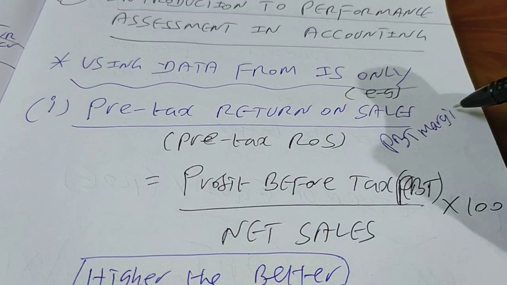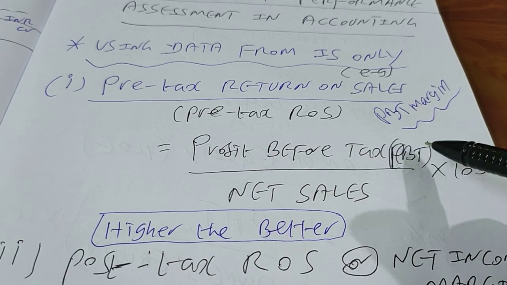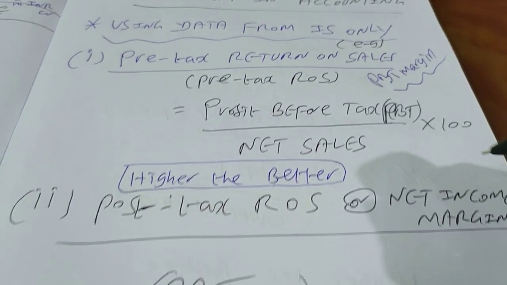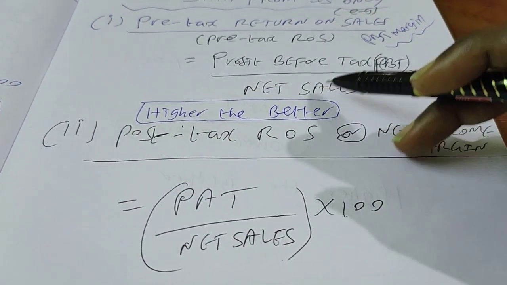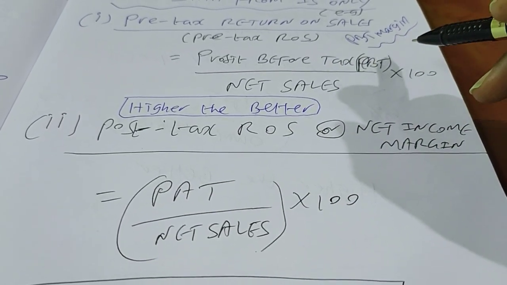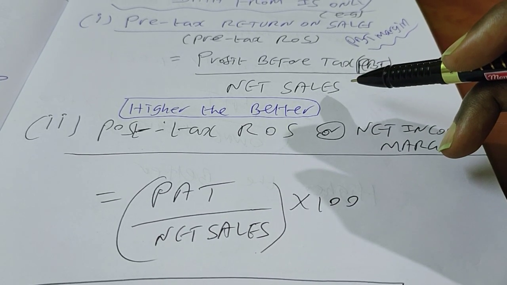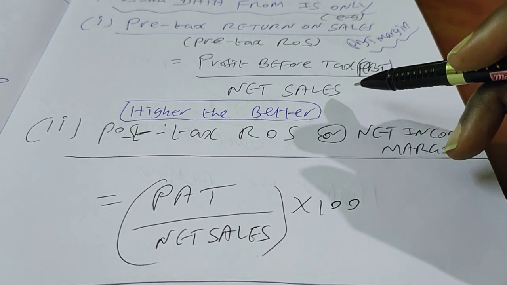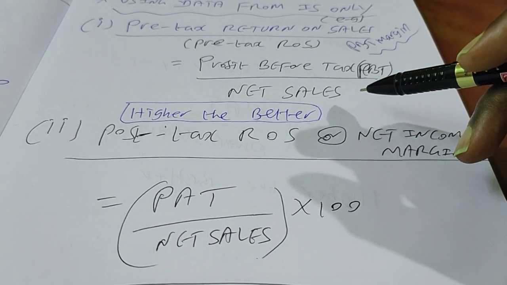So what is this PBT margin? How can you compute this, guys? PBT margin is nothing but profit before tax in currency, in India it is INR, divided by net sales in INR, multiplied by 100. It's a percentage term. So for every 100 rupees of sales revenue, how much is the profit before tax earned by the firm? That is the question here. Higher the better, isn't it? If it is 200% compared to 100%, then 200 is better than 100. 100 is better than 50. So higher the better.